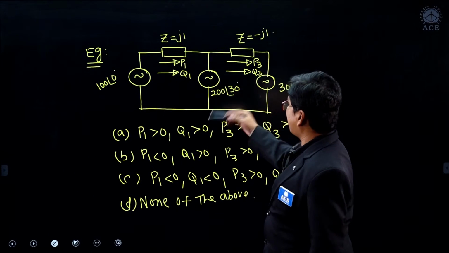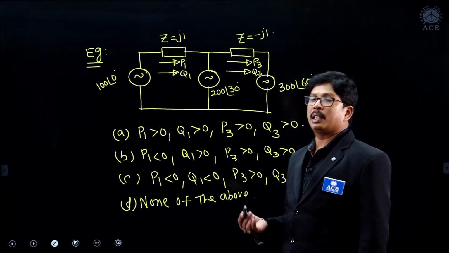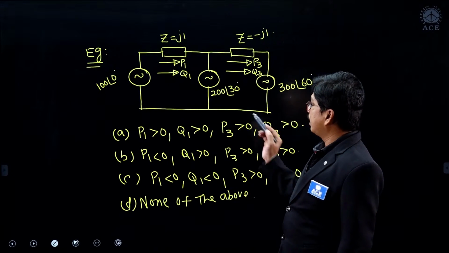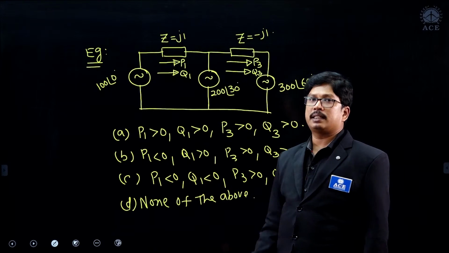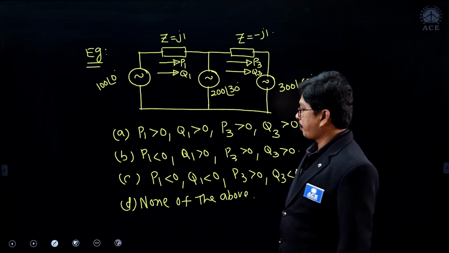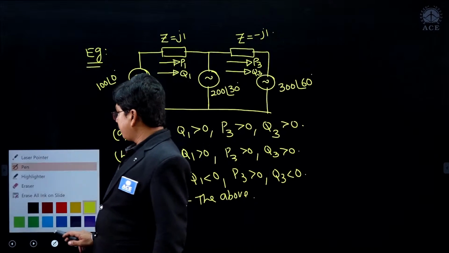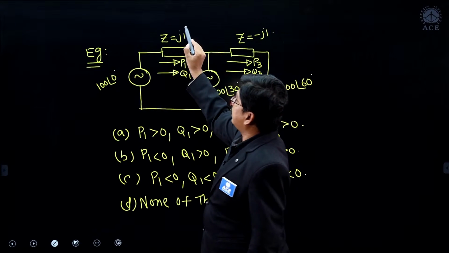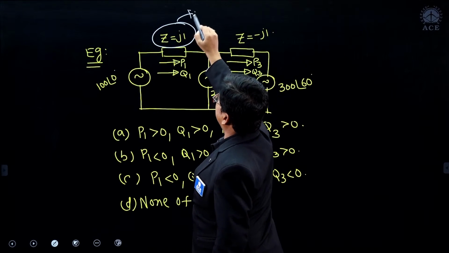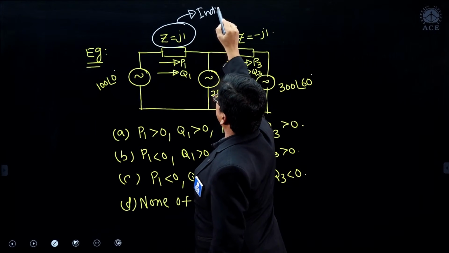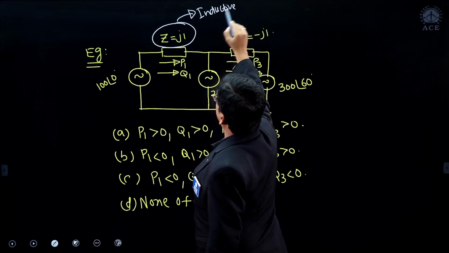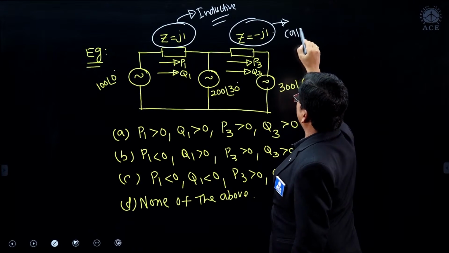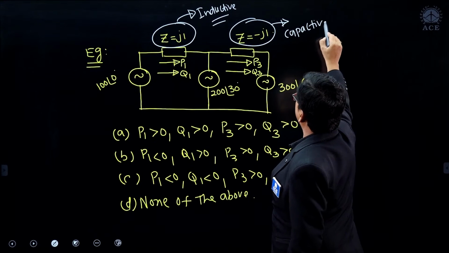So see the transmission, the active power is flowing in which direction, reactive power is flowing in which direction, we have to identify. Based on that we have to identify the polarities of active power and reactive power, right. So just see from where to where the active power is flowing. This is inductive transmission, and this is capacitive transmission.